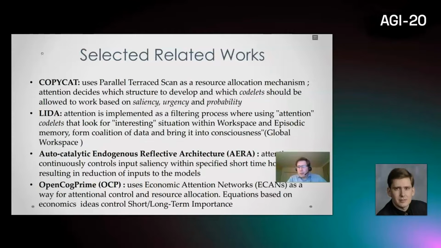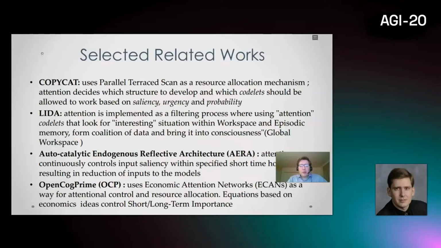Whenever we speak about attentional control, it's hard not to mention the previous AGI systems which are out there, and some of them use very sophisticated attentional controls. For example, the early project Copycat, a computer program for a very small, narrow domain, but still it has a very interesting attentional control mechanism.